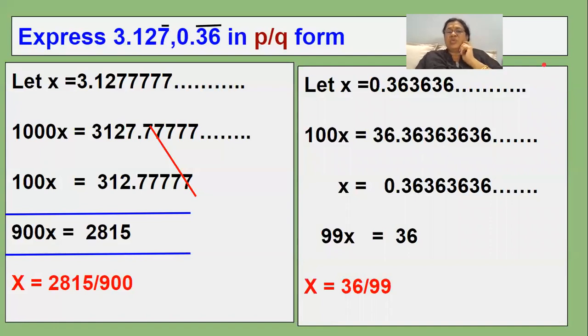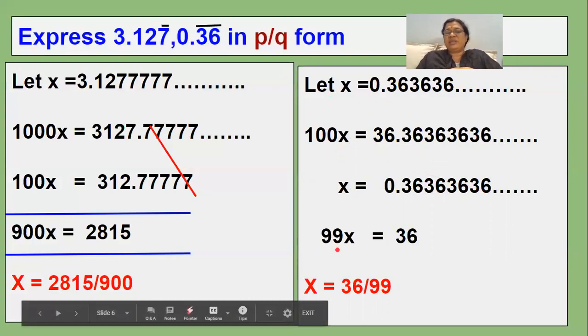And we'll see one more problem. The bar is there on 3, 6. So in this problem, the 3, 6 will be repeated like this. 3, 6 means how many digits? 2 digits, which means 2 zeros. So when you multiply x with 100, the point will move 2 digits. So here 36.363636 and so on. So when you subtract x from 100x, what is the x value? It is 0.3636 and so on. When you subtract x from 100x, you will get 99x.